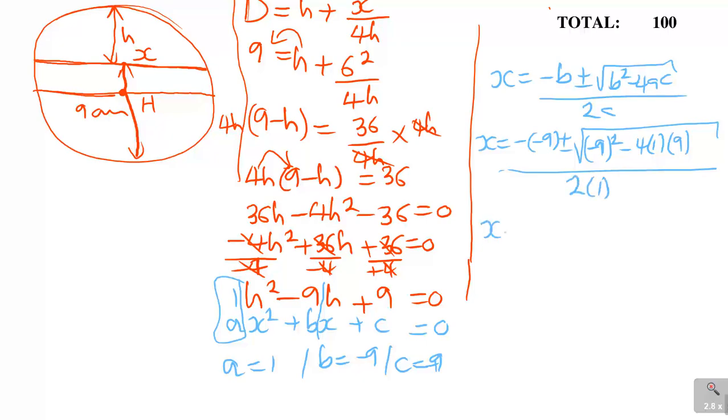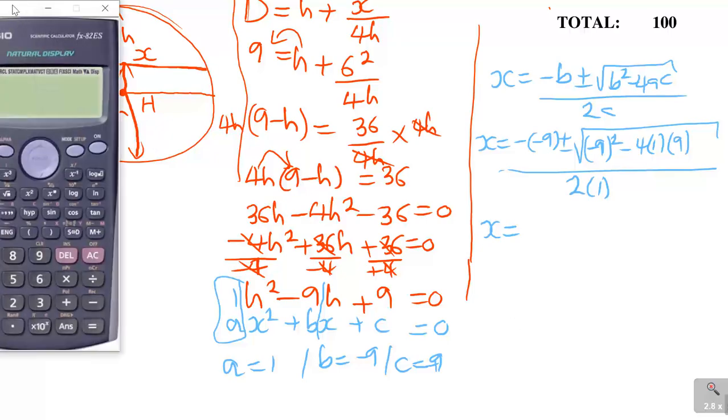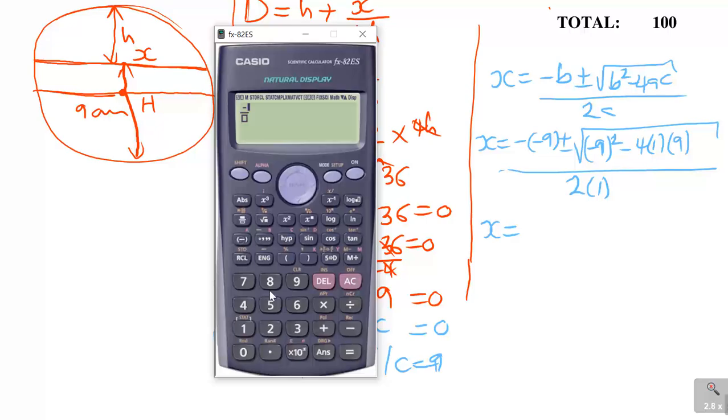So let's look at the values of x. The first one, if you solve it, minus bracket -9 plus the square root of -9 squared minus 4 times 1 times 9, all over 2 times 1.